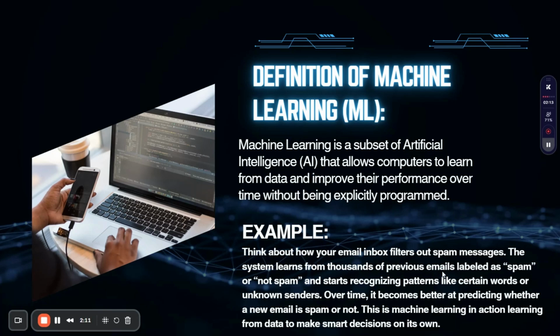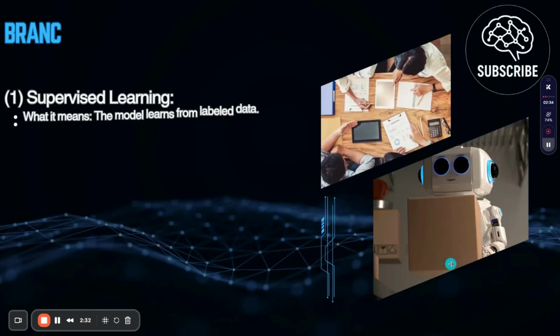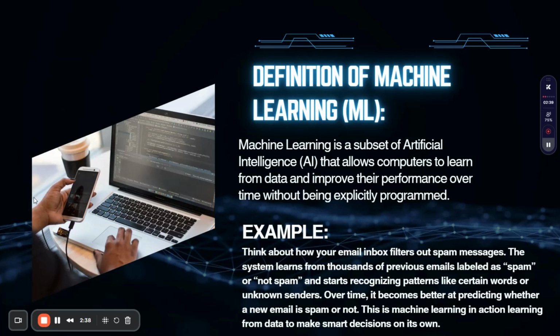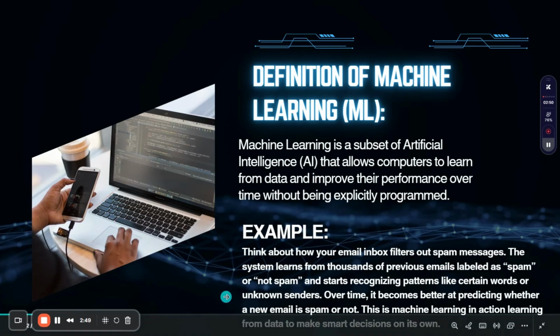So the machine understands that this email is sent from scammers who want to hack your system, and it sends that email to the spam folder. The system learns from thousands of previous emails labeled as spam or not.